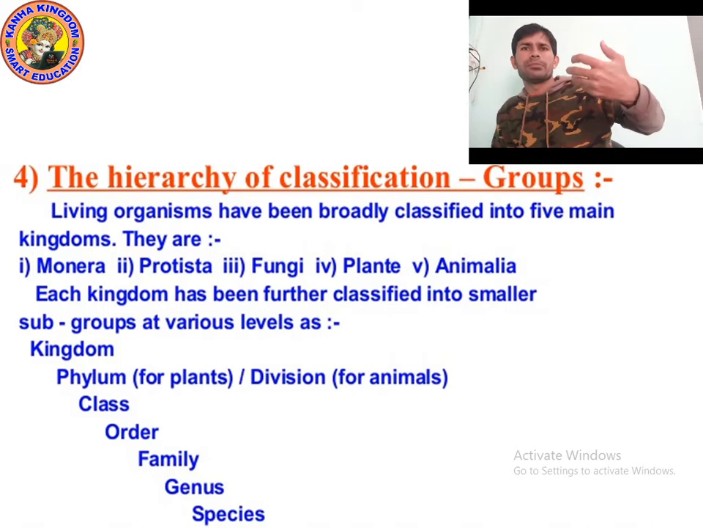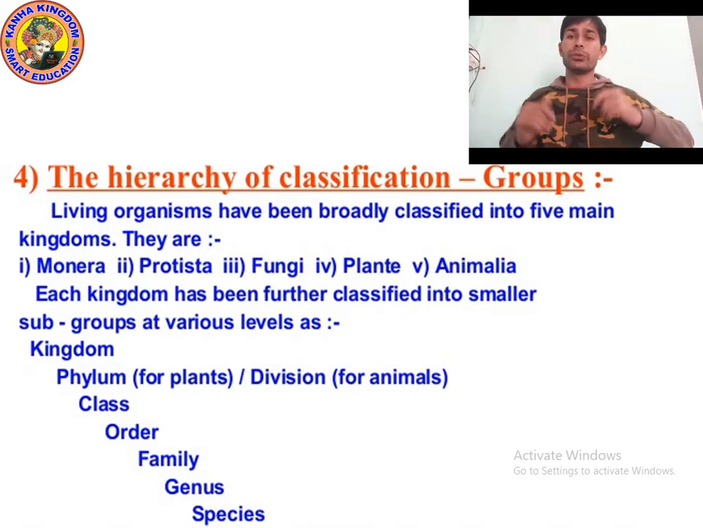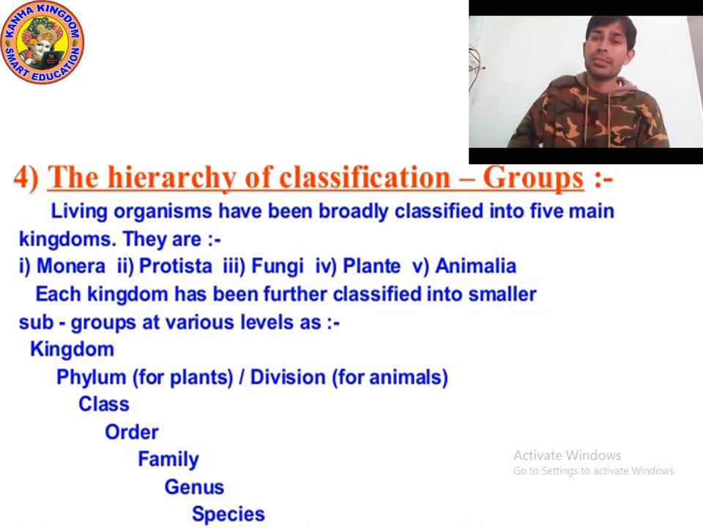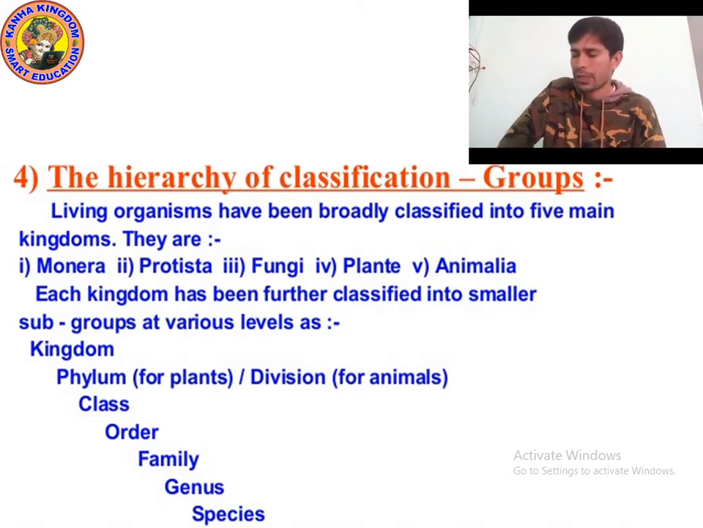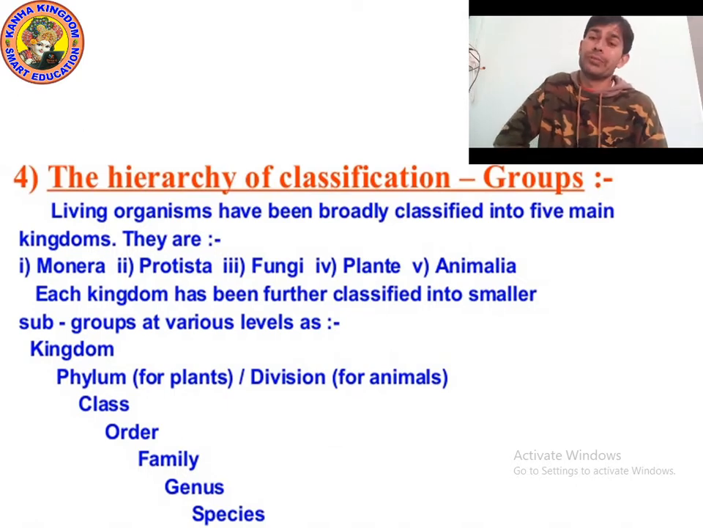We have classified kingdom into different divisions, a division for plants and for animals. We have divided them into different subdivisions. We will not use the word subdivision here, we will use the word phylum. Phylum means subdivision. Plants are divided into different phyla, and animals are also divided into different phyla, meaning subdivisions.